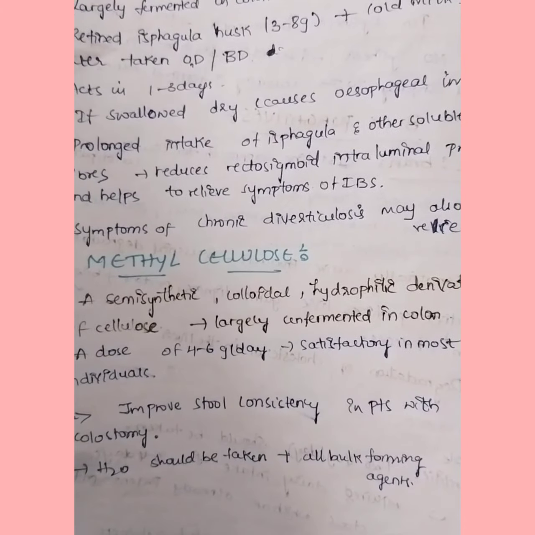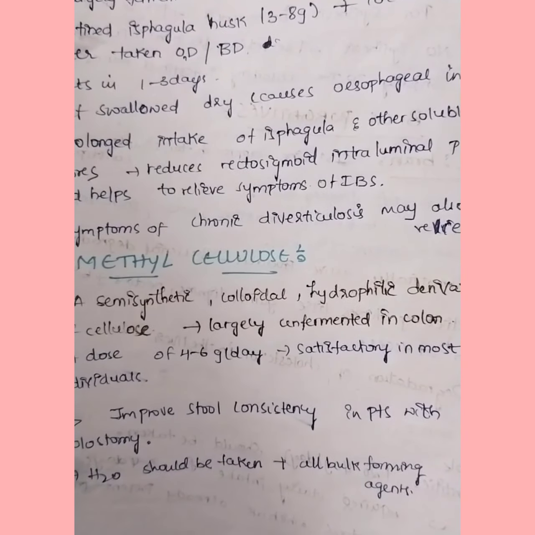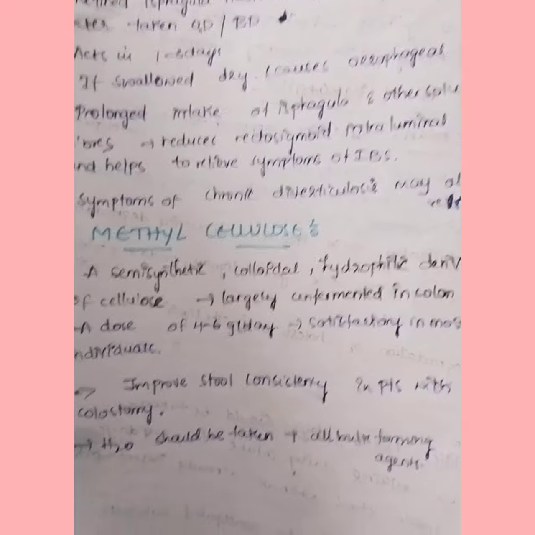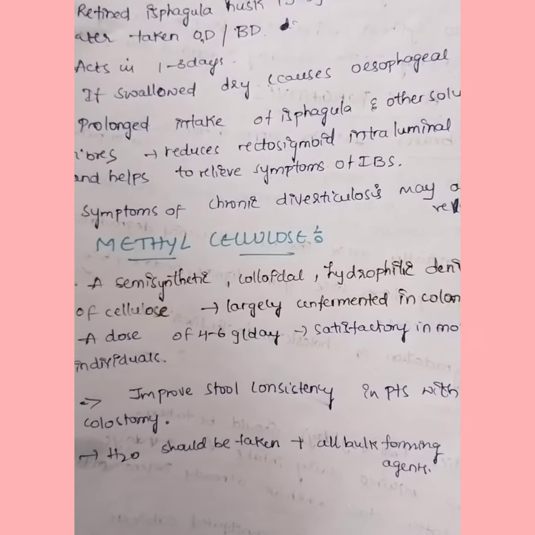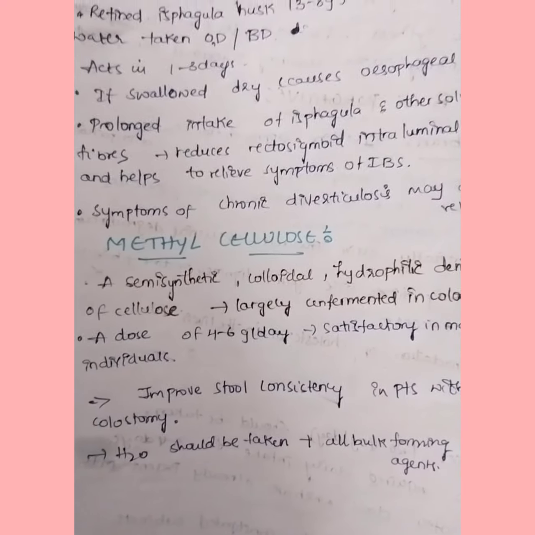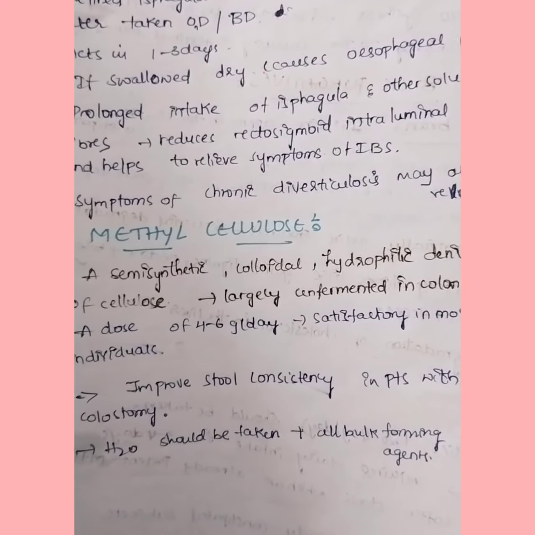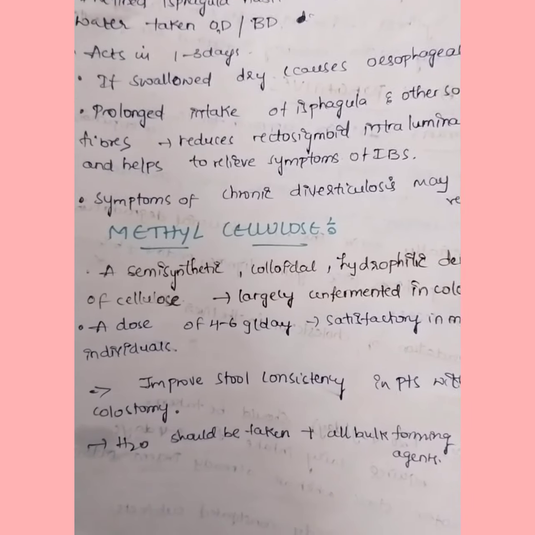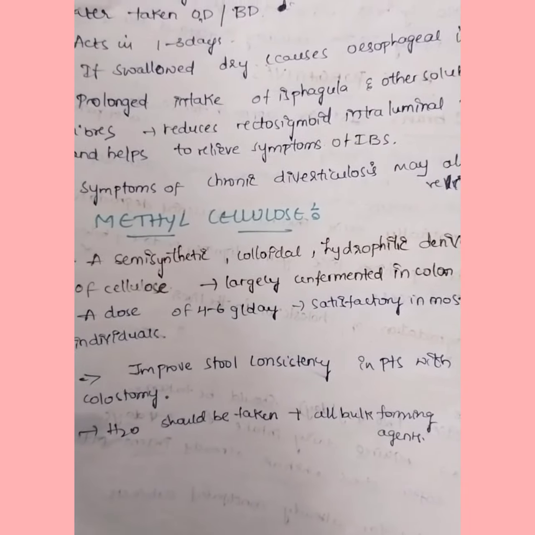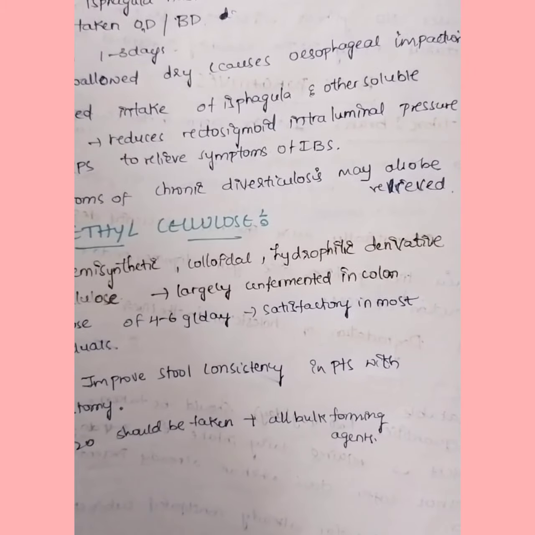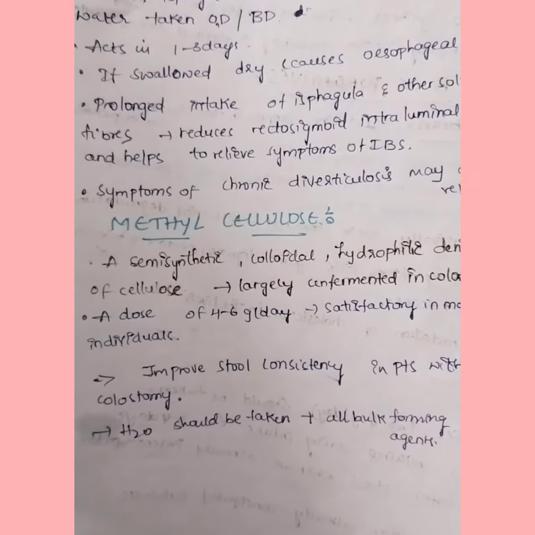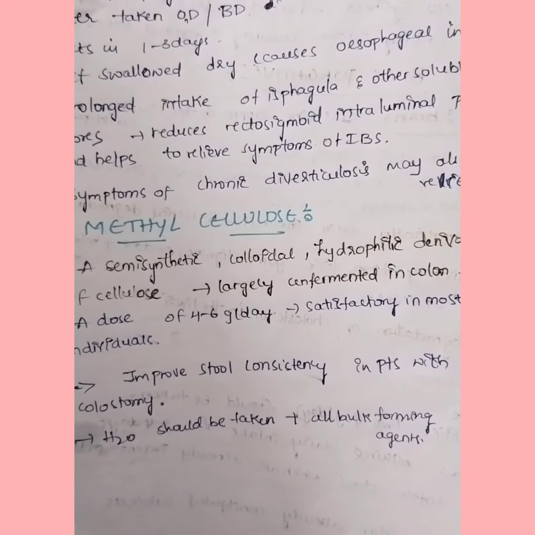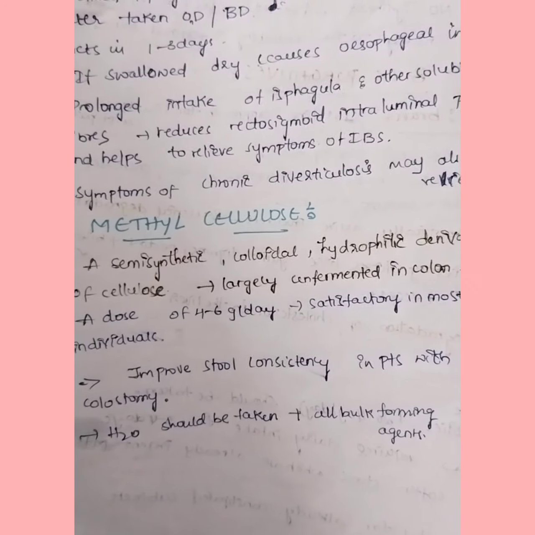So some may think it is not acting like that. If you swallow it dry, it will cause esophageal impaction. So we should not take it dry; you should take it with cold milk or fruit juice. Prolonged intake of isapagula and the soluble fibers will cause reduction of the rectosigmoid intraluminal pressure, so it helps in relieving irritable bowel syndrome. Symptoms of chronic diverticulosis may also be relieved.